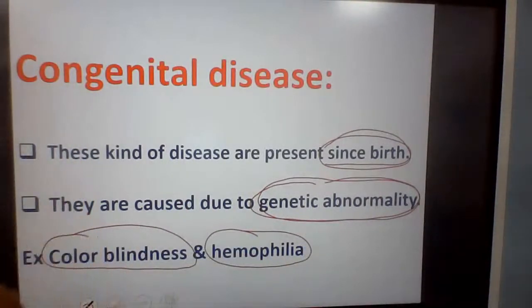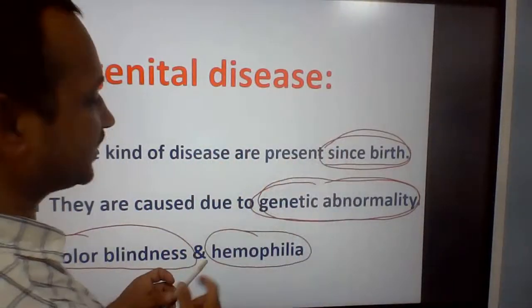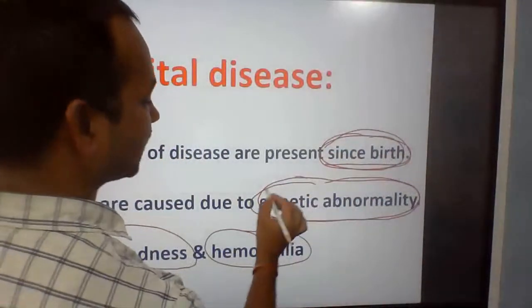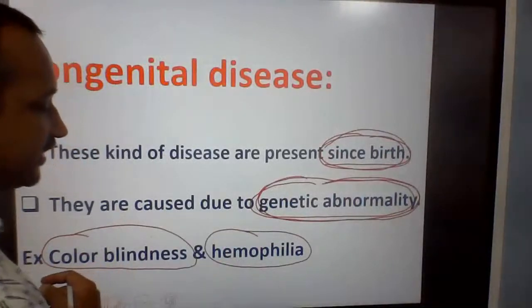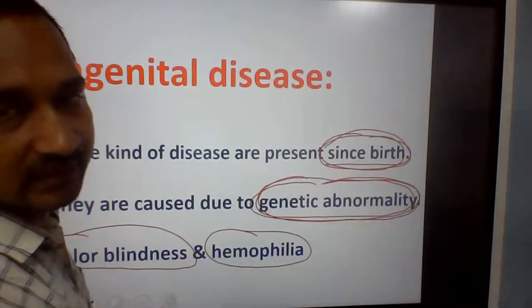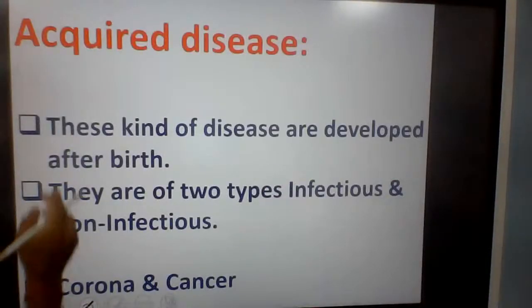Congenital diseases are present since birth, because of genetic abnormality, and the best examples are color blindness and hemophilia.